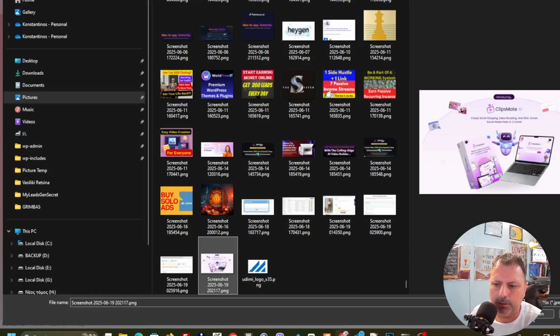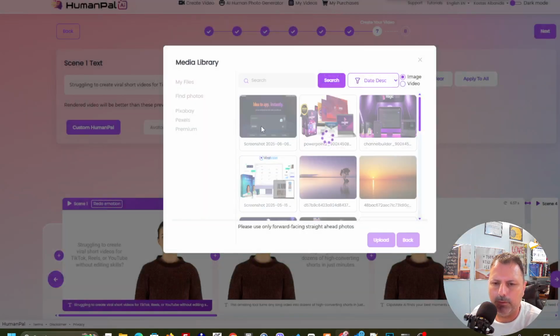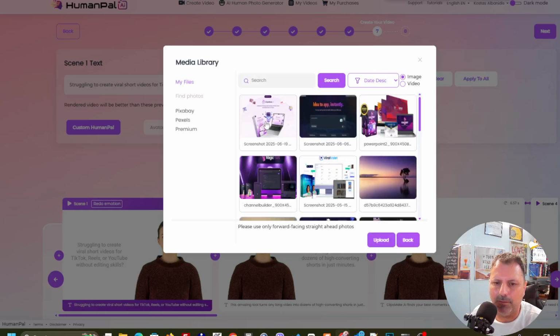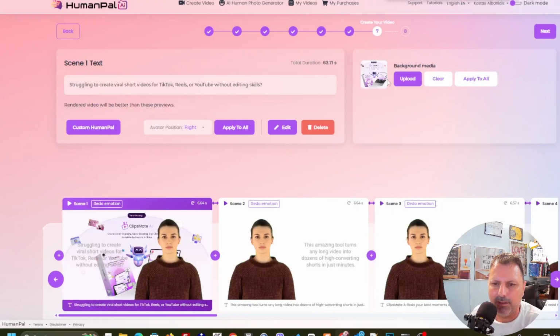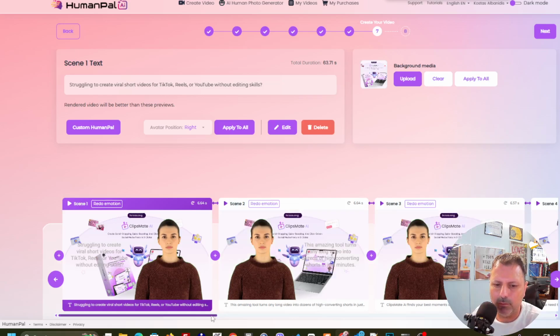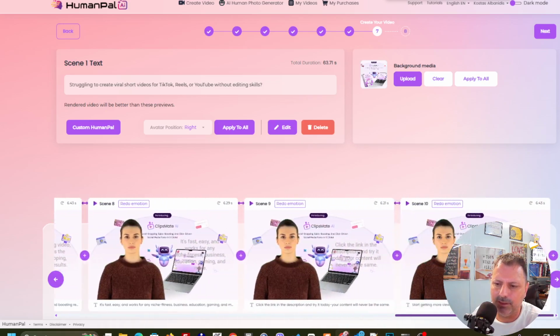Let's select the screenshot, and I'm gonna just upload the screenshot over here, and you're gonna see that I'm gonna be able to add it as a background. I can change the background to each scene of them. Okay, but I'm gonna just select this background media for this one, and just to make it faster and simpler, I'm gonna say apply to all. Okay, so I'm gonna have the same background to all of those scenes. You see, it looks really interesting.